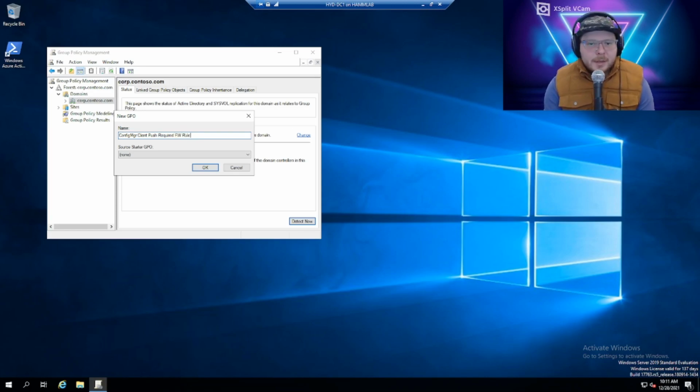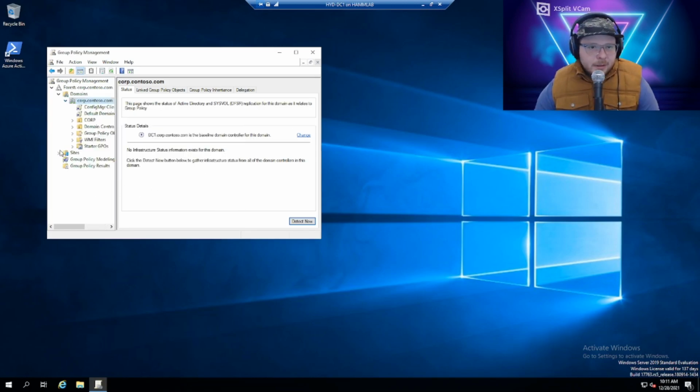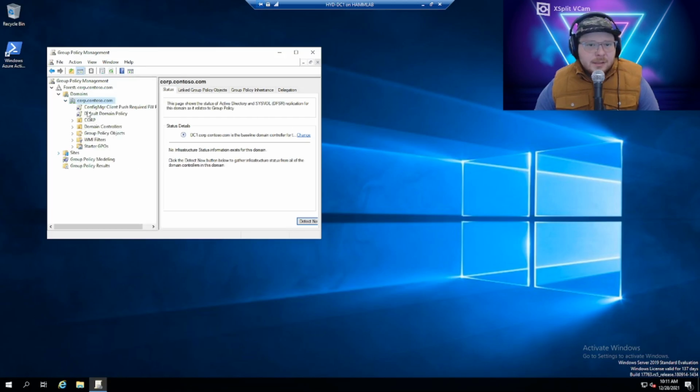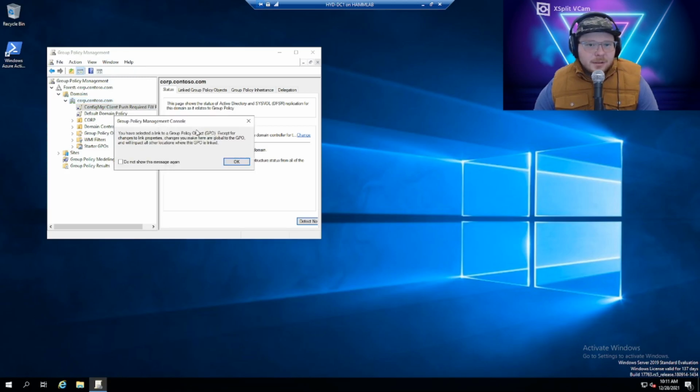That sounds a little bit better. You just want to make sure that you understand that this group policy set is for the Configuration Manager client. And we're not going to select a starter GPO. So now when we drop that out, we can see the Config Manager client push required firewall rules. It's a really long name, but I know exactly what it's for. It's there. And we're going to make some edits.